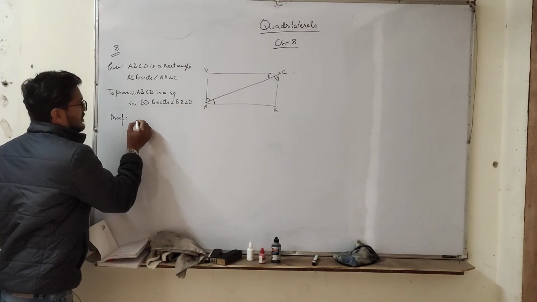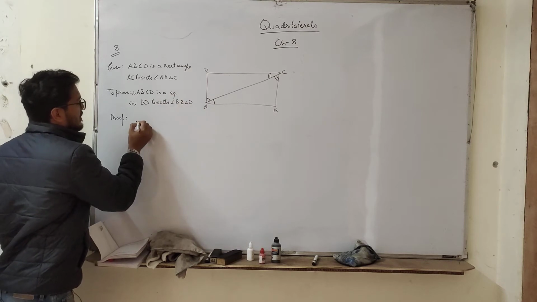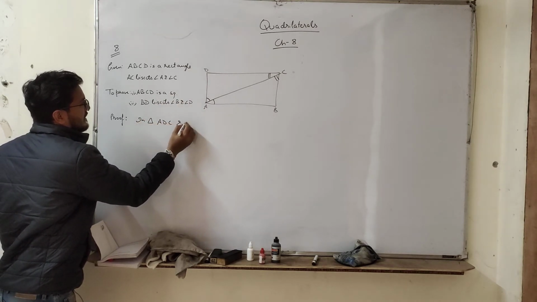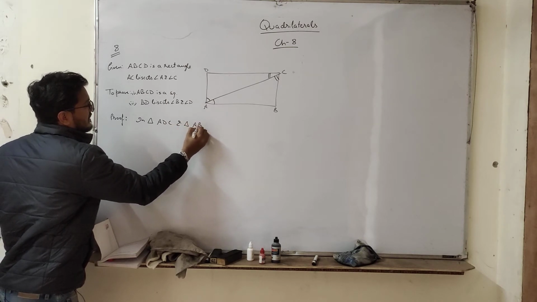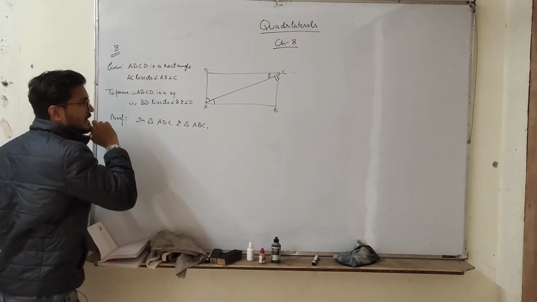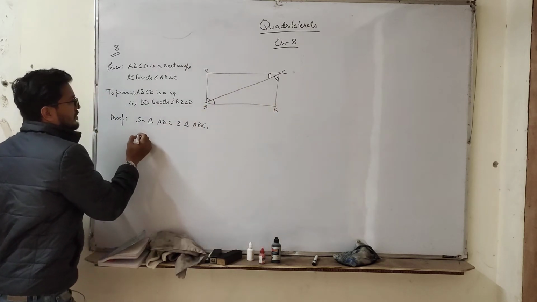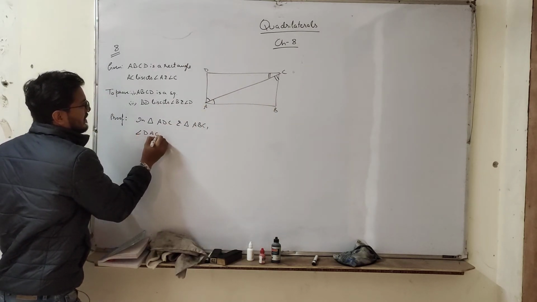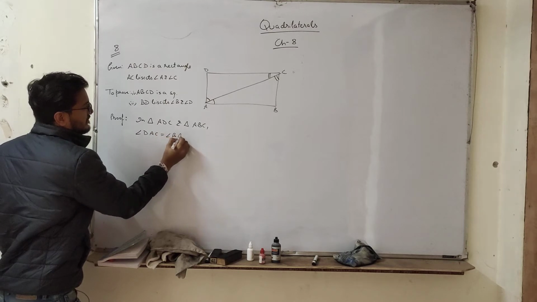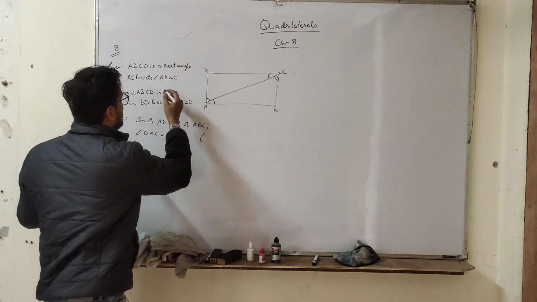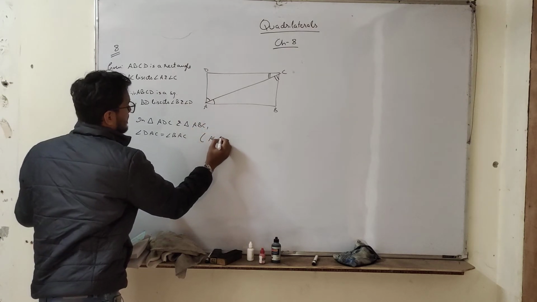So proof. Let's consider these two triangles, triangle ADC and triangle ABC, right? Because we have to make these two sides equal and these two sides equal. So we know that angle DAC is equal to angle BAC. Reason, simple reason, it is that AC bisects angle A.